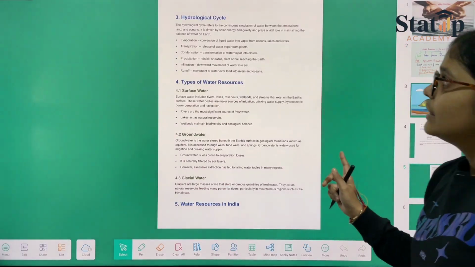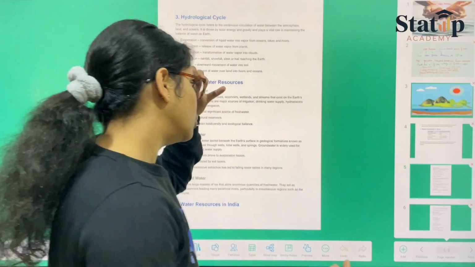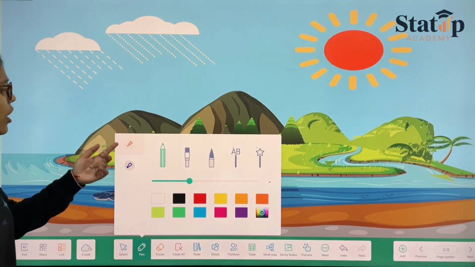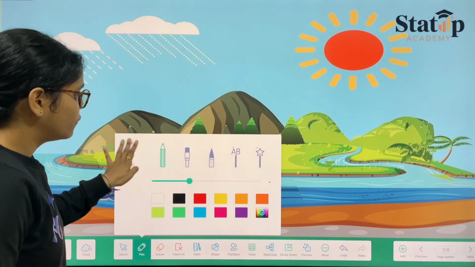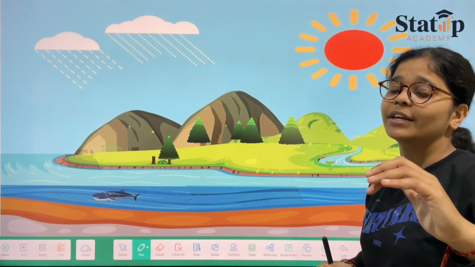Coming on to the next one, that is the hydrological cycle, or say the water cycle. So let's talk about the water cycle first. When we say water cycle, we all have studied this in our junior classes, so you must already have some clarity in your mind. If there is any difficulty, let us understand it in a very simple way, not including more scientific terms, because you are not science students. Though things are to be mentioned, we shall not be making things very complex.